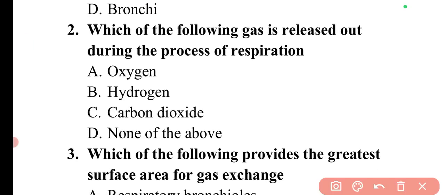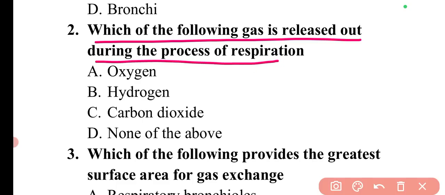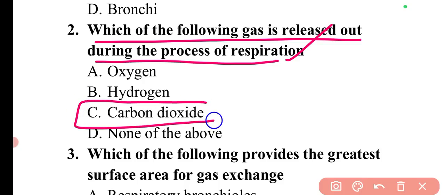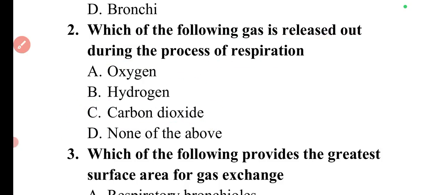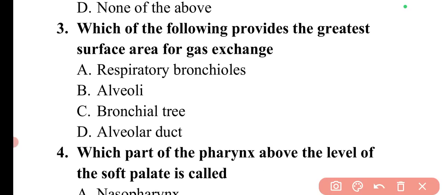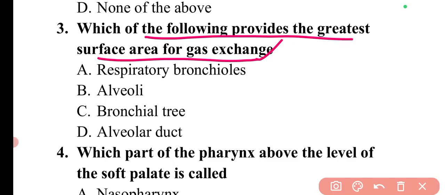Next question is, which of the following gas is released out during the process of respiration? So the gas which is released out during the process of respiration is carbon dioxide, and we inhale the oxygen gas. Next question is, which of the following provides the greatest surface area for gaseous exchange? So the greatest surface area for gaseous exchange is provided by the alveoli. So option B is correct.